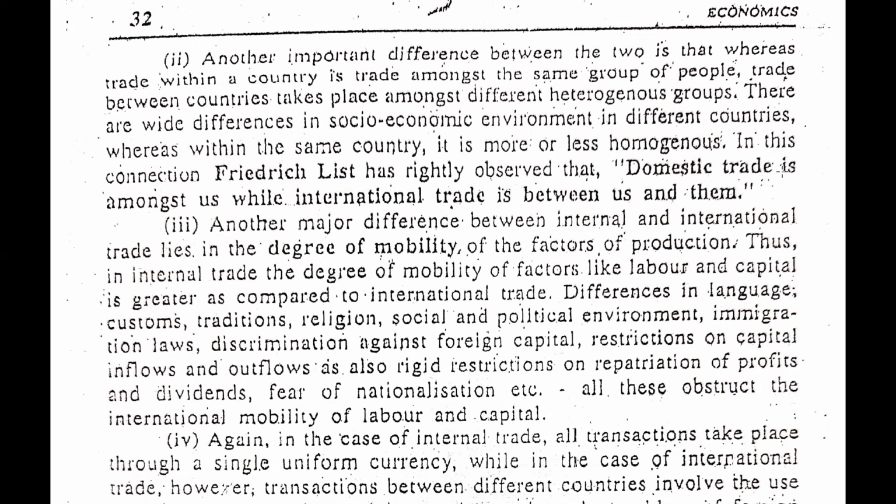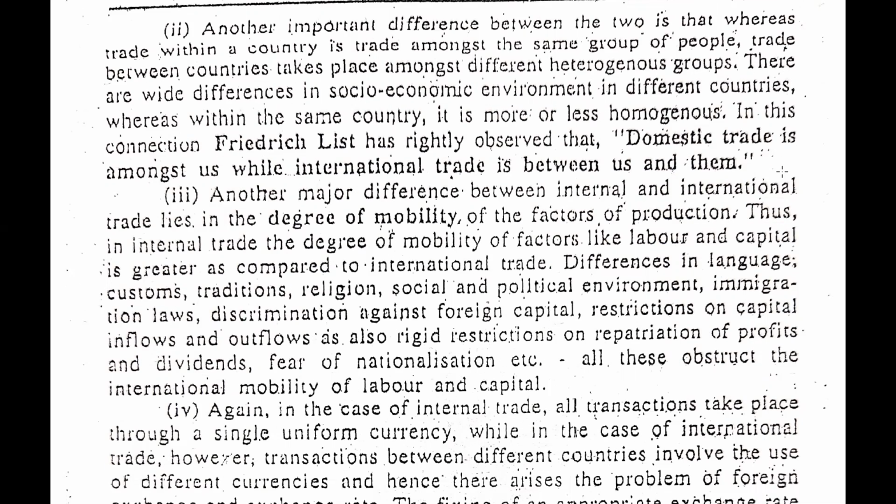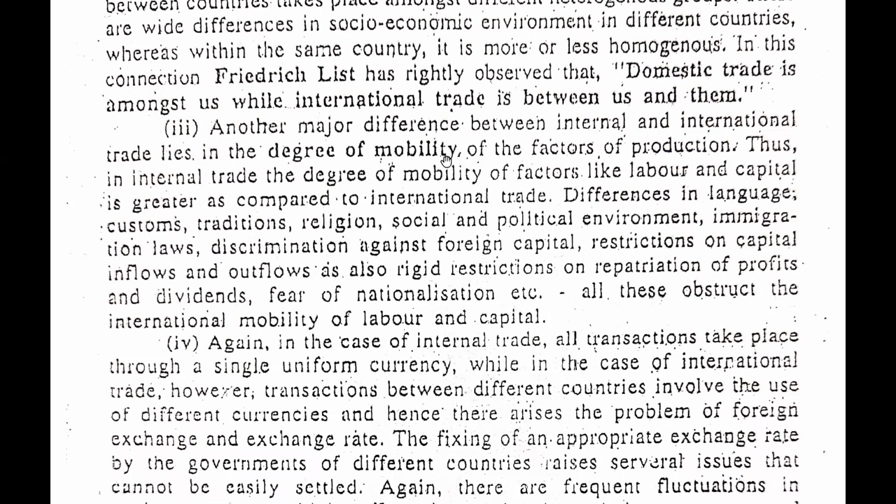Some of the economists have said that domestic trade, or we can say internal trade, is among us, but when we are doing international trade, it is between us and them. Now the third difference that is given in this chapter, another major difference between internal and international trade, lies in the degree of mobility of the factors of production.